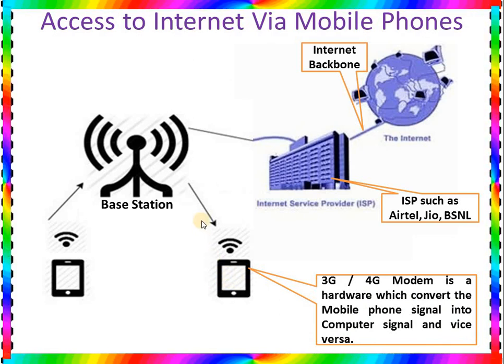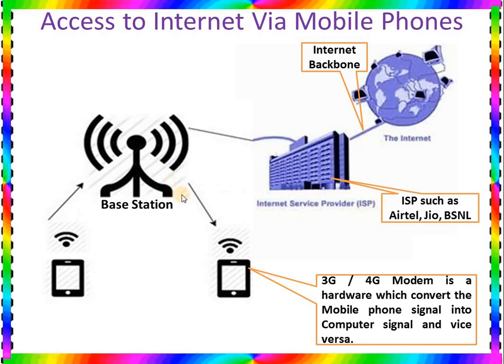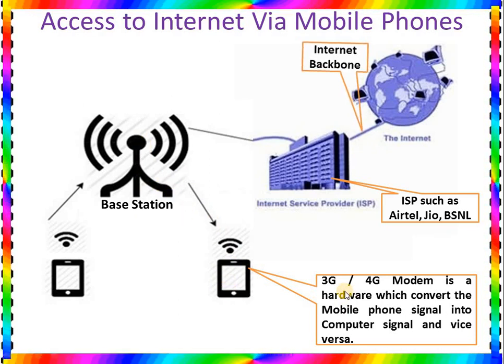So what happens when the internet sends the signal to the base station, which sends the mobile phone signal to this mobile phone? The mobile signal is converted into computer signal. And when the mobile phone sends the signal, it converts the computer signal into mobile phone signal and sends it to the base station. So this is the use of the 3G or 4G modem.